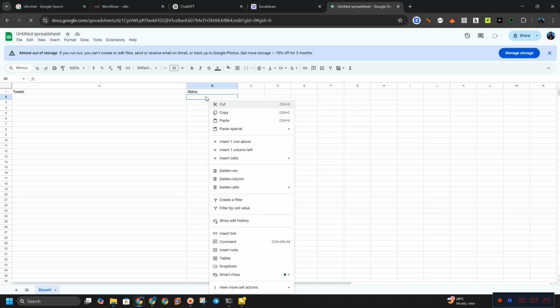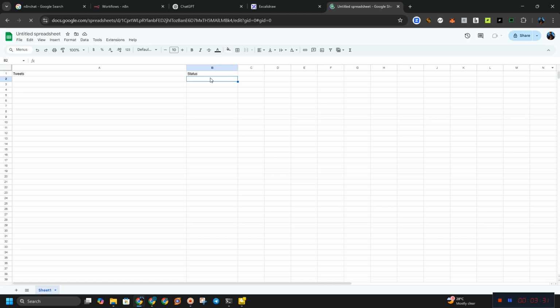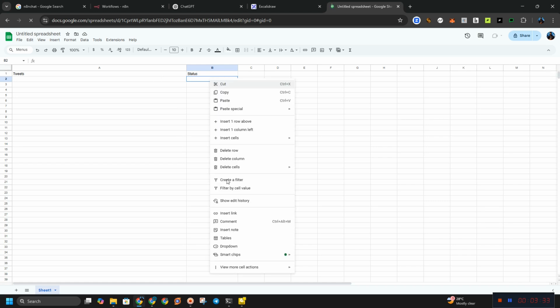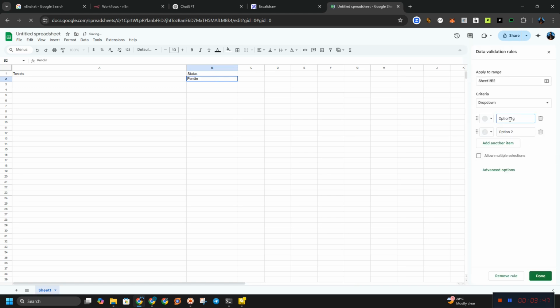So let us right click on this and click on drop down. So where's the rest of this thing? I'm not seeing any drop down here. Okay, drop down is not coming up. It's supposed to show something on this page. So let me just write something in it. So I have pending. Okay, now we have it.